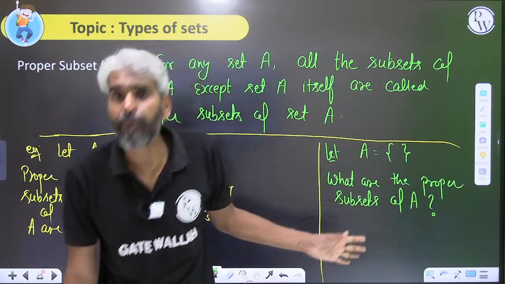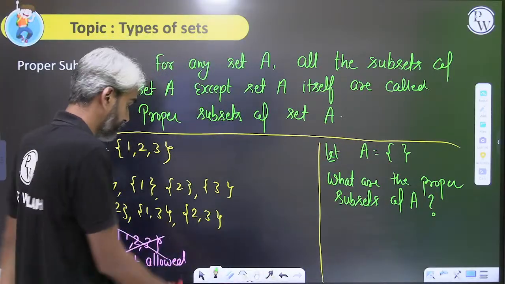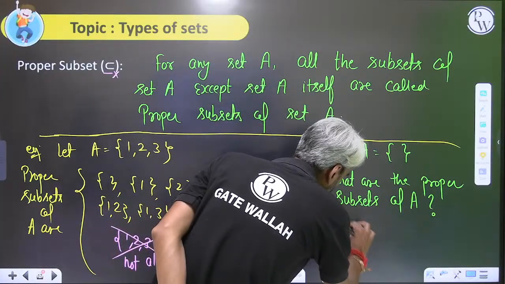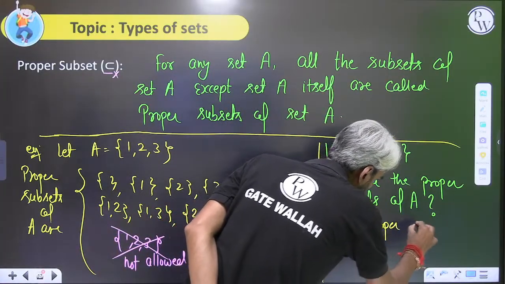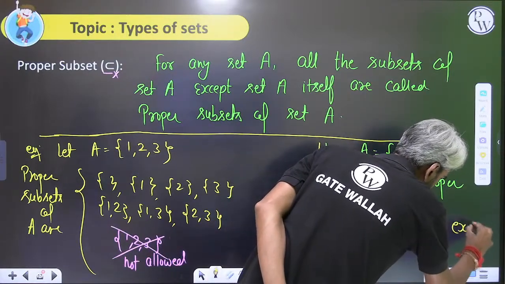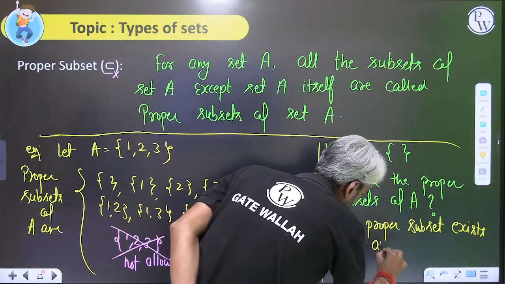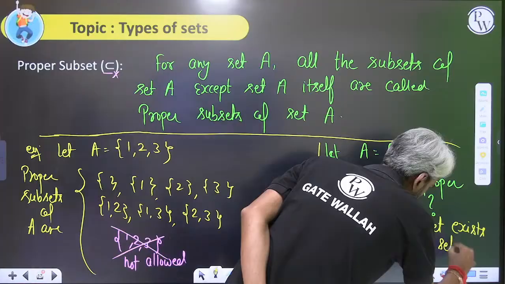Therefore, no proper subset exists for an empty set.